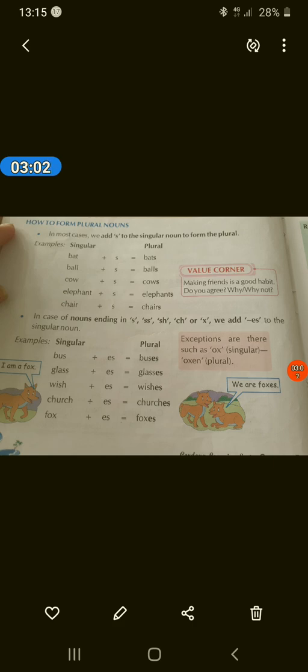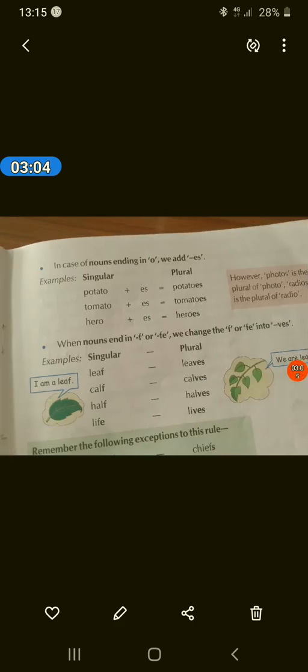Now third point is in case of nouns ending in o, we add es. Potato, potatoes. Tomato, tomatoes. Hero, heroes. However, again we have exceptions. Photos is the plural of photo and radios is the plural of radio. Photo, photos. Radio, radios.